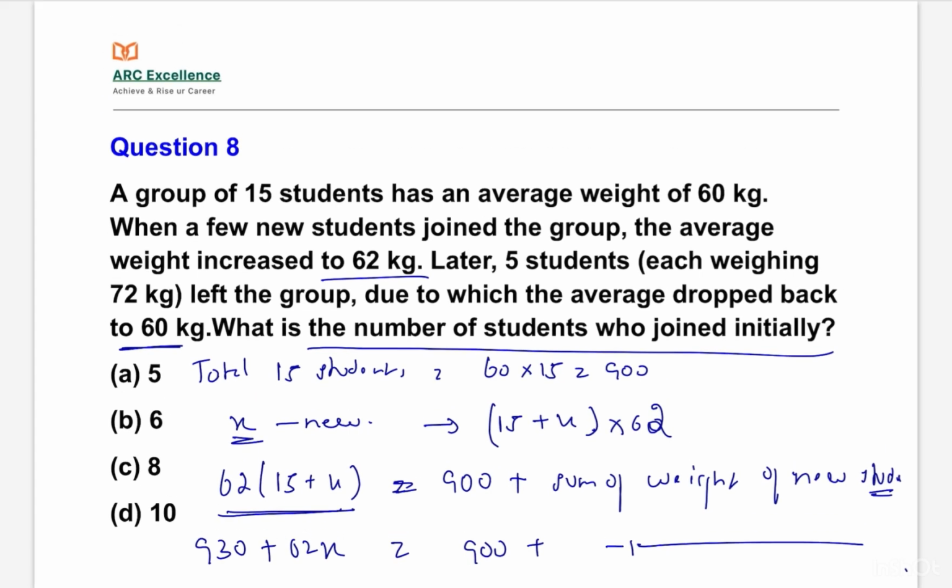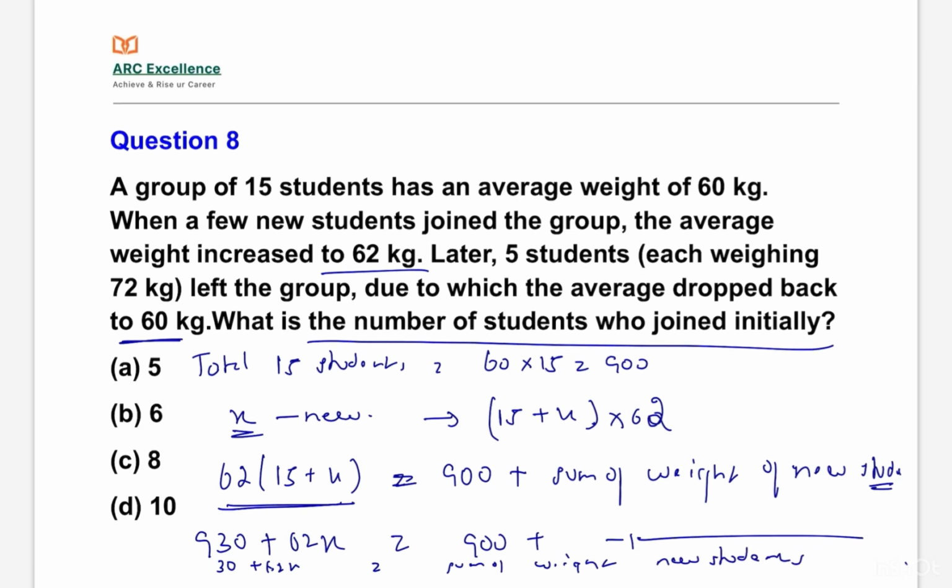So 30 plus 62x is equal to the sum of the weight of new students, that is 30 plus 62x is equal to the sum of the weight of new students.